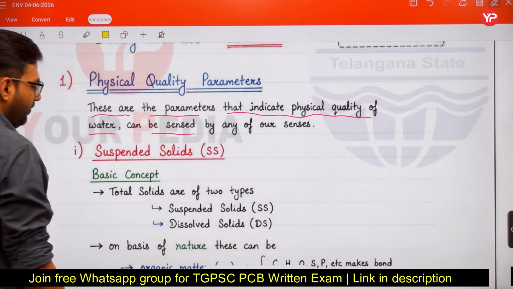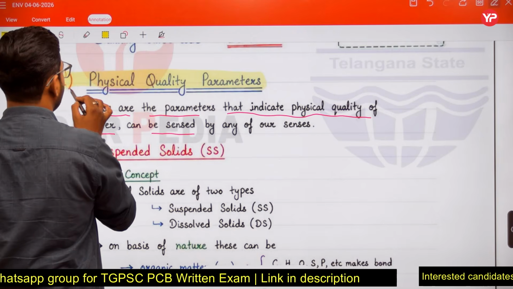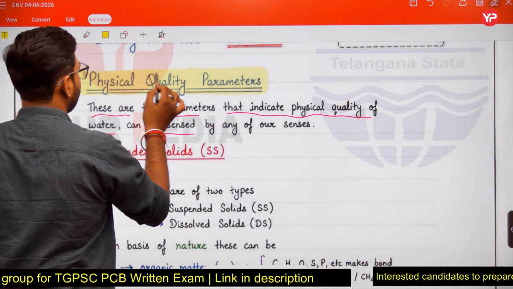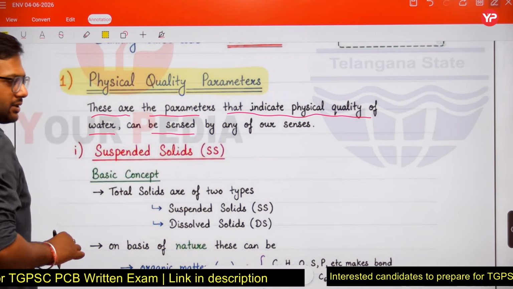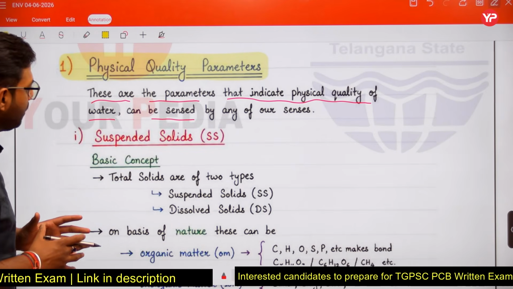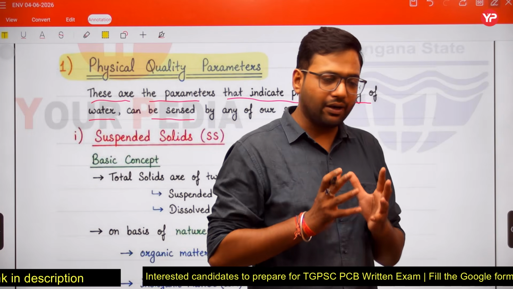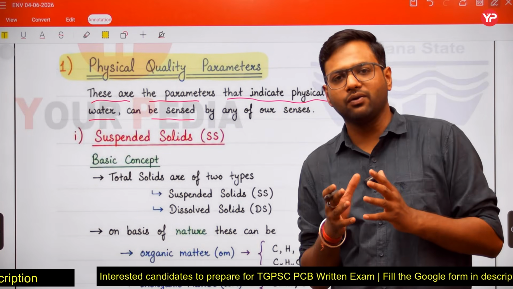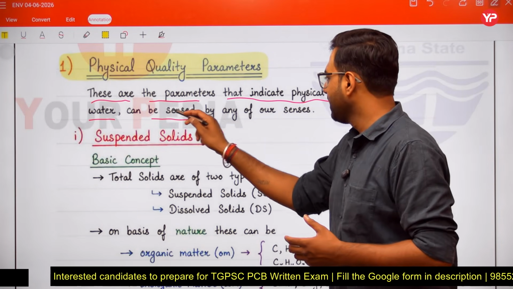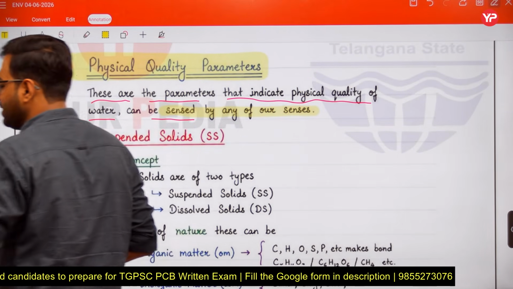Now first, physical quality parameters. As I told you, physical quality parameters are those parameters which indicate the physical quality of the water. Physical quality means the quality which can be sensed by any of our senses. By any of our senses, that is known as the physical quality, right? In this physical quality,